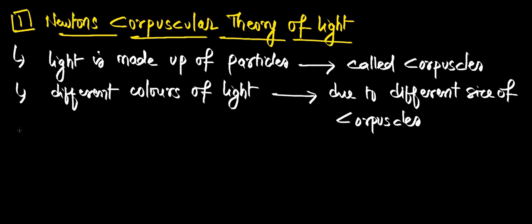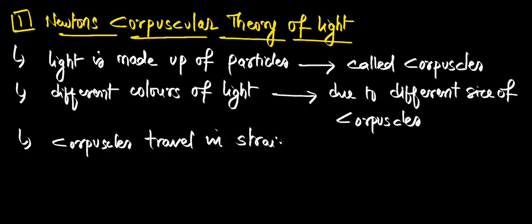And he believed that these corpuscles travel in a straight line. This is a correct point, because light travels in a straight line. This is a true point. Now, he said that whenever these particles fall on our retina, they cause the sensation of vision.